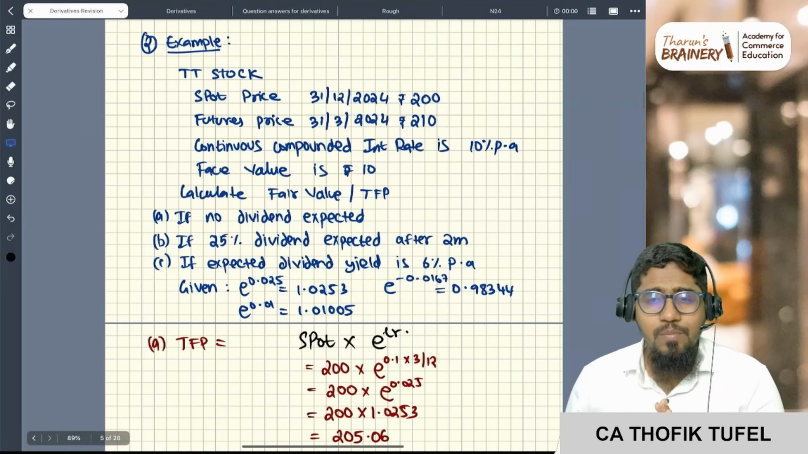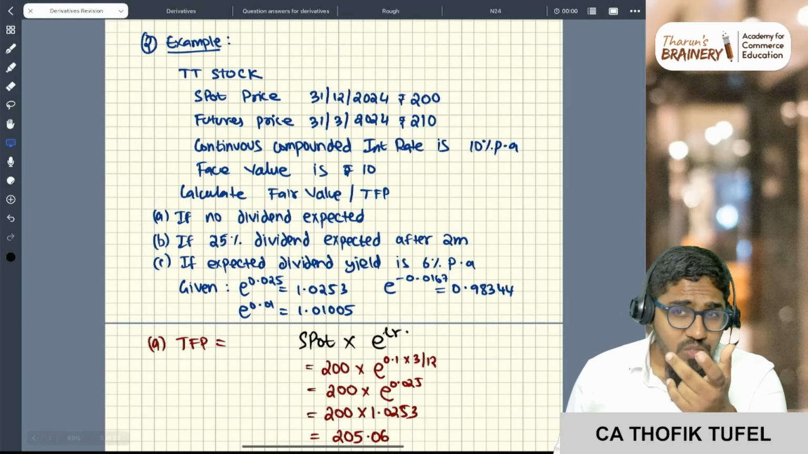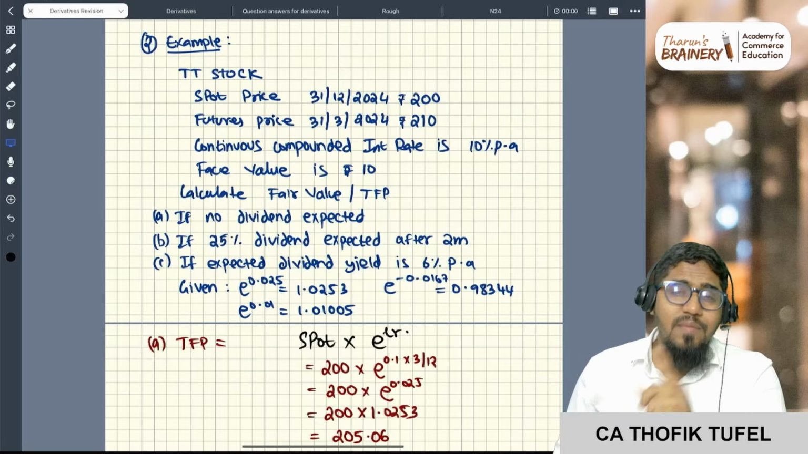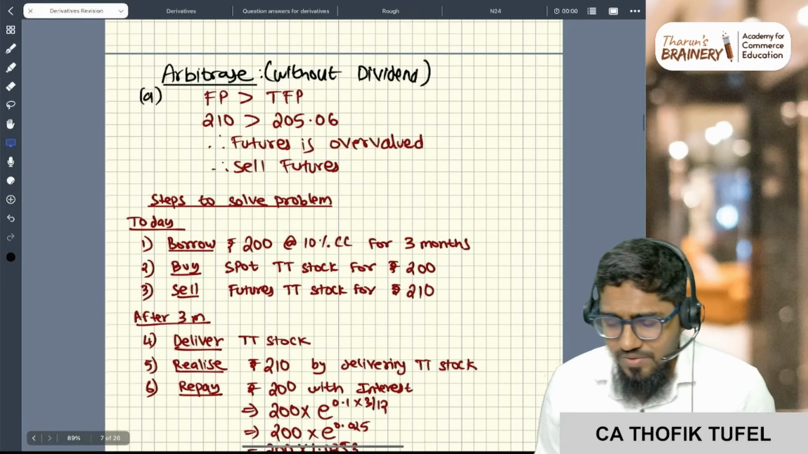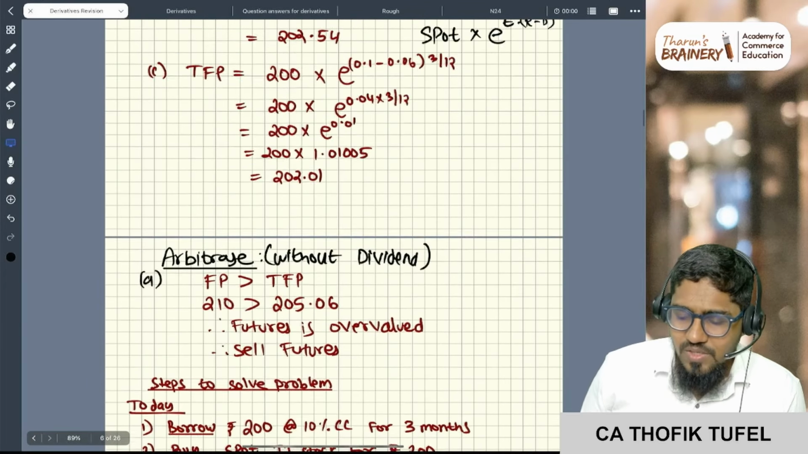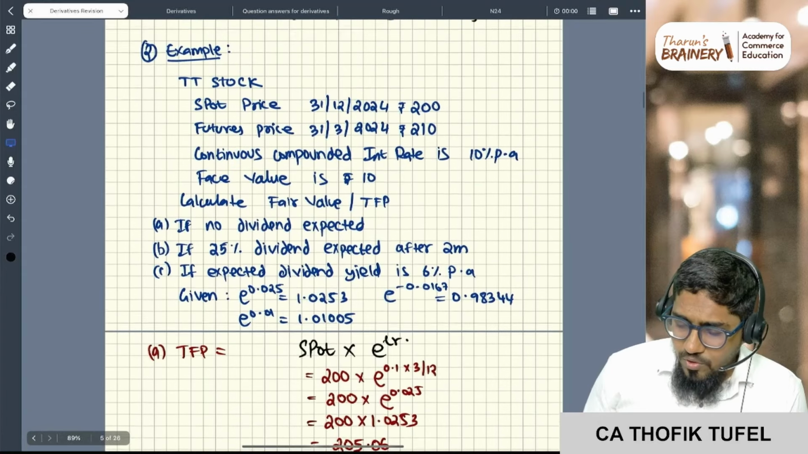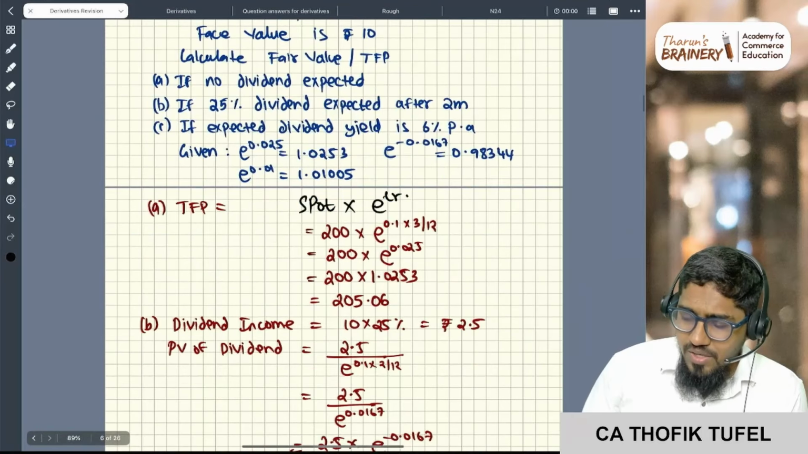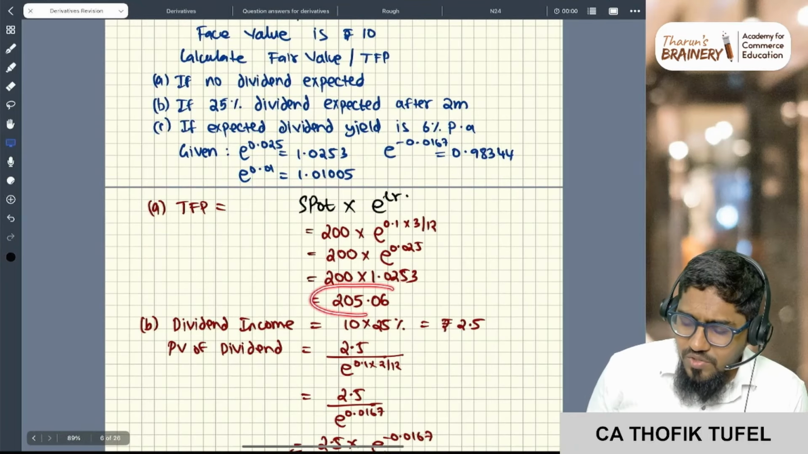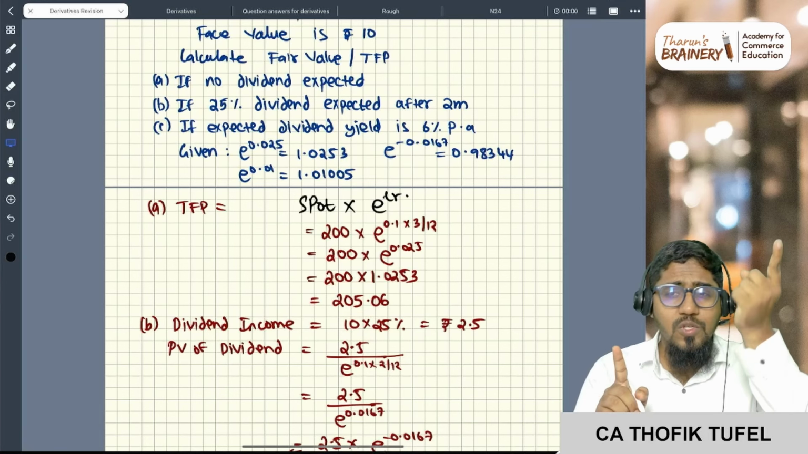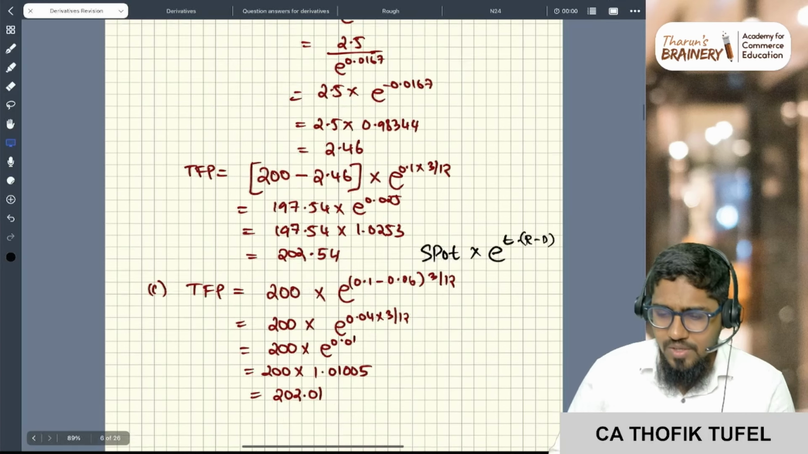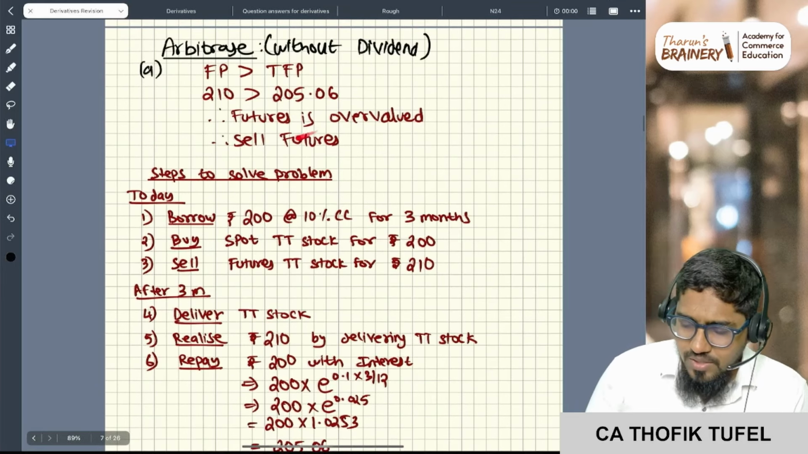Now here the answer is completed. But what if an arbitrage problem is asked with the dividend? Sir, if dividend is there, then how to do arbitrage is the next issue, correct? So that's the reason, first arbitrage without dividend for the first question itself. See here, 210 rupees is the future price, but if no dividend is expected, then the theoretical future is 205. So future 210, theoretical future 205. So futures overvalued. So sell futures, buy spot.